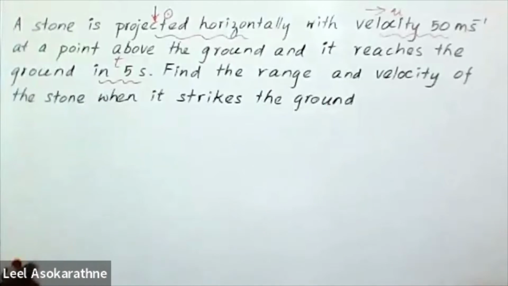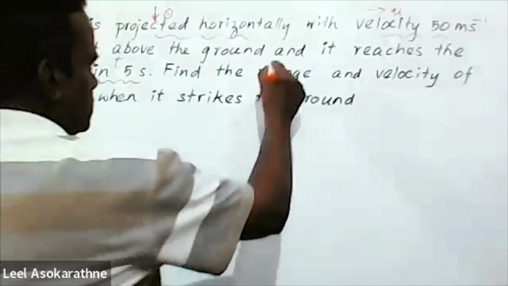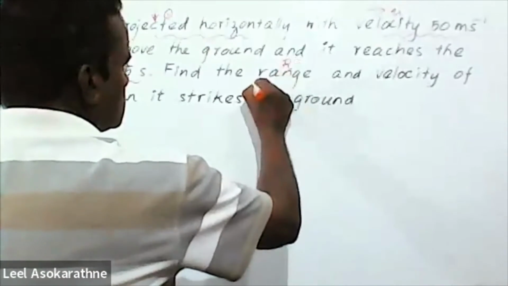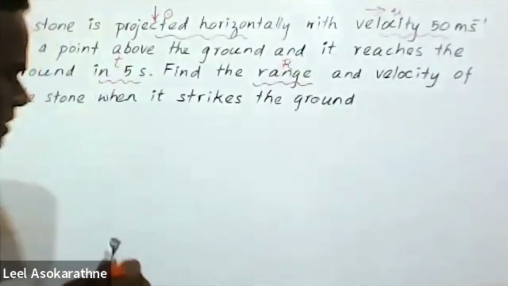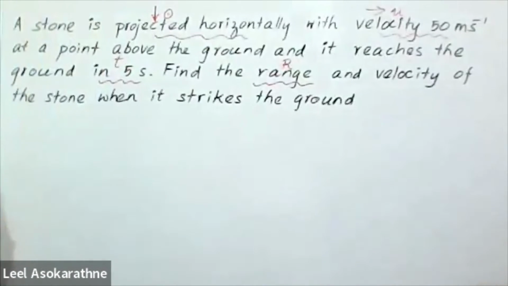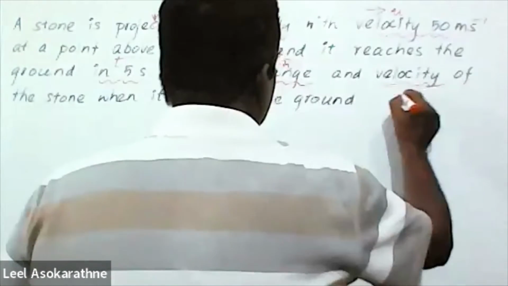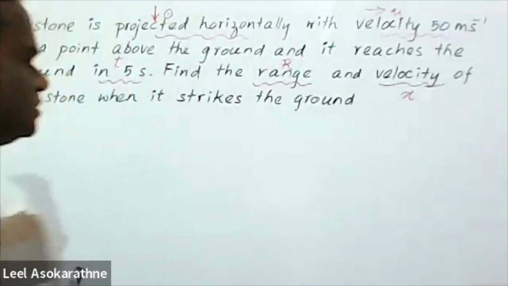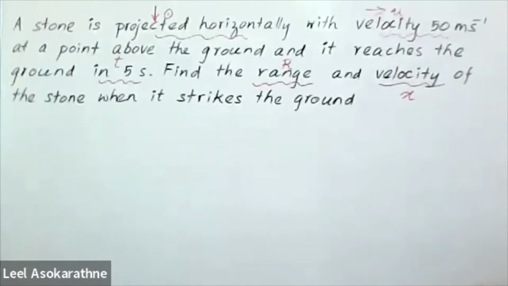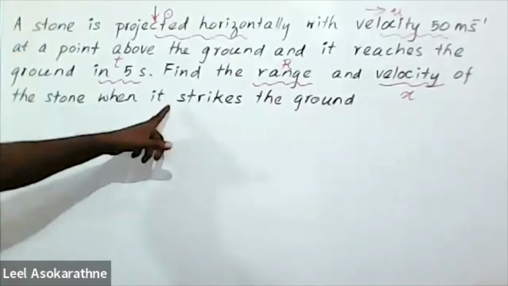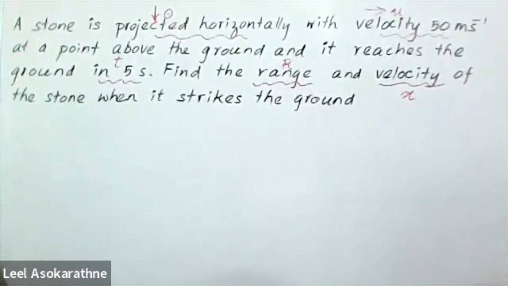The range, we know, is the maximum horizontal displacement. And the velocity of the stone actually means the resultant velocity when it strikes the ground. That's the idea.